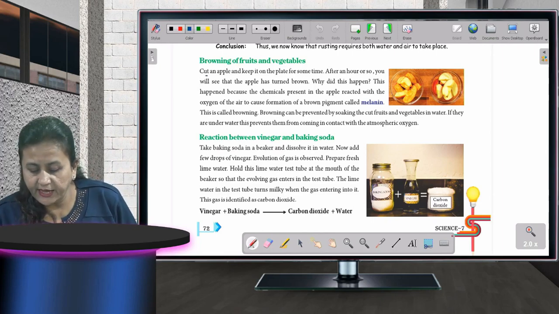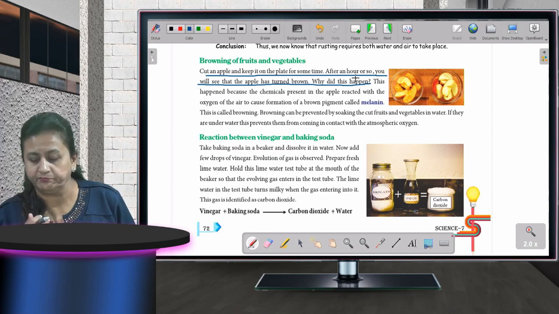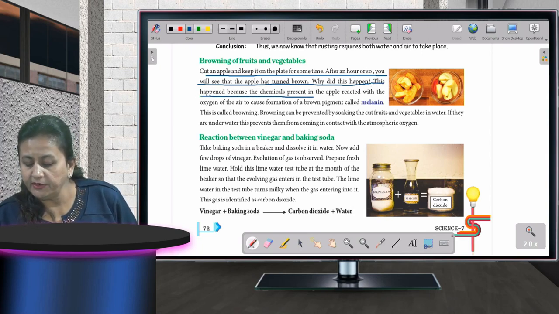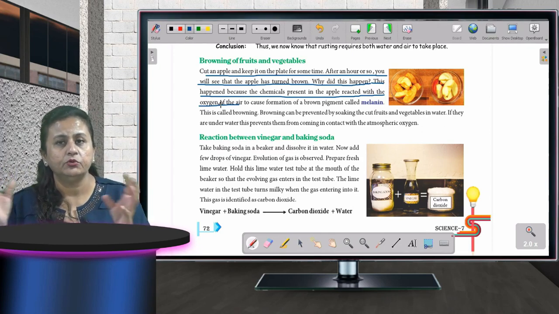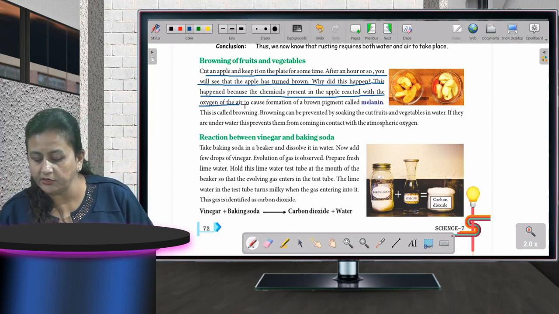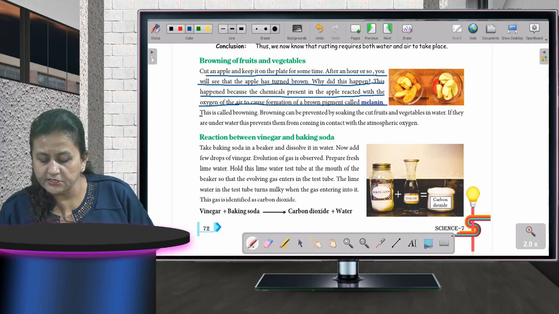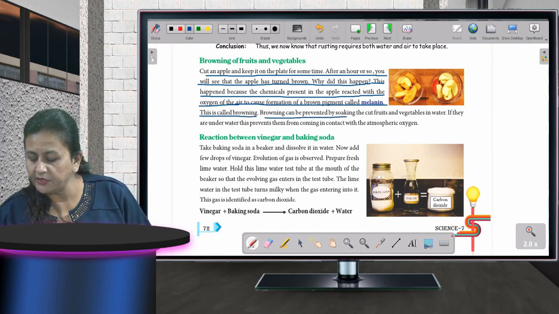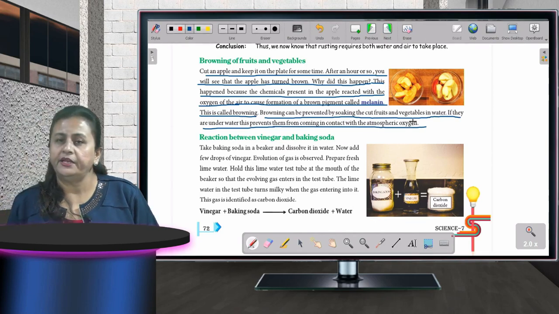Okay, so you can see, cut an apple and keep it on the plate for some time. After an hour or so, you will see that the apple has turned brown. Why did this happen? क्यों हुआ है ऐसा? This happened because the chemicals present in the apple reacted with the oxygen of the air. है ना, एप्पल में भी केमिकल था और एटमॉस्फेयर में जो एयर है, उन दोनों ने आपस में रिएक्शन किया, and what is formed, a brown pigment called melanin is formed. This is called browning. Browning can be prevented by soaking the cut vegetables in water. If they are under water, this prevents them from coming in contact with the atmospheric oxygen.